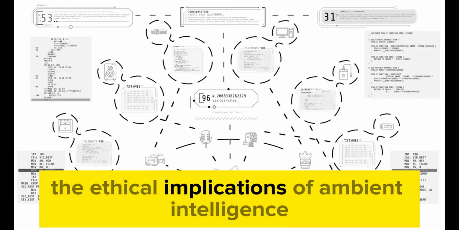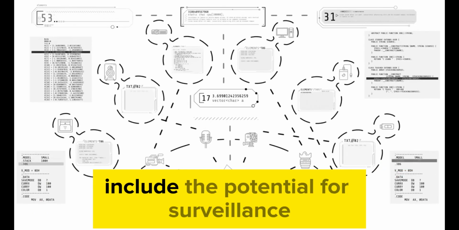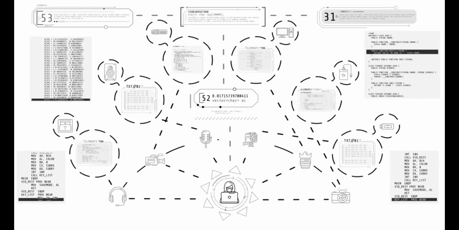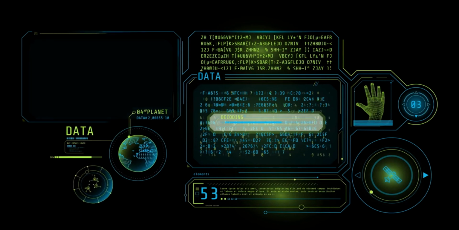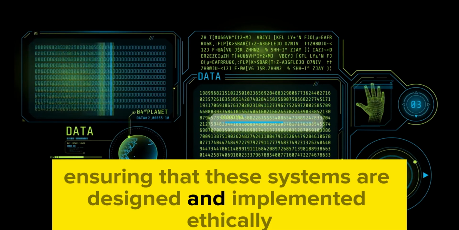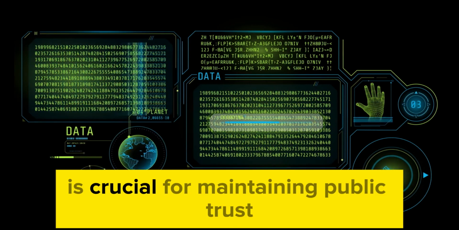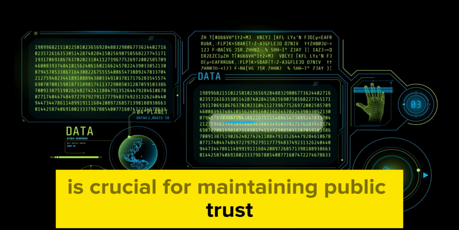Ethical implications of ambient intelligence. The ethical implications of ambient intelligence include the potential for surveillance, data misuse, and bias in AI algorithms. Ensuring that these systems are designed and implemented ethically is crucial for maintaining public trust.